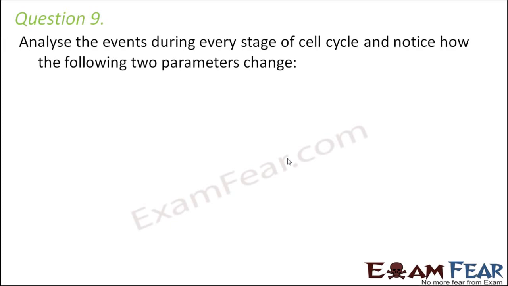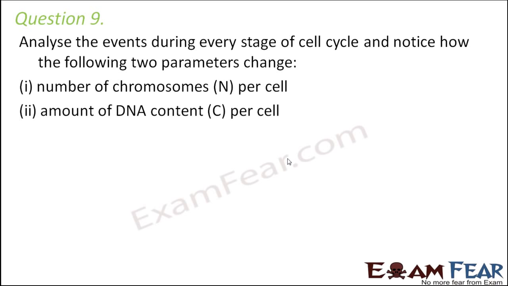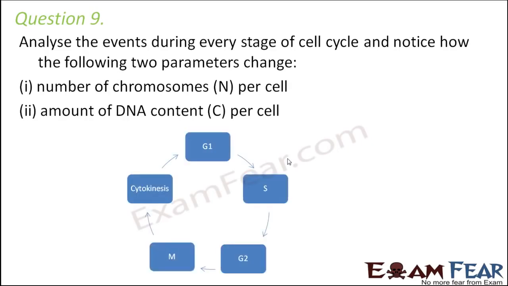Now let us look at the next question, or the last question. Analyze the events during every stage of the cell cycle and notice how the following two parameters change: number of chromosomes per cell and amount of DNA content per cell. So these are the different stages.